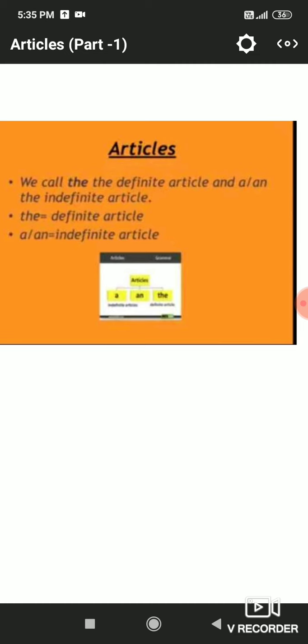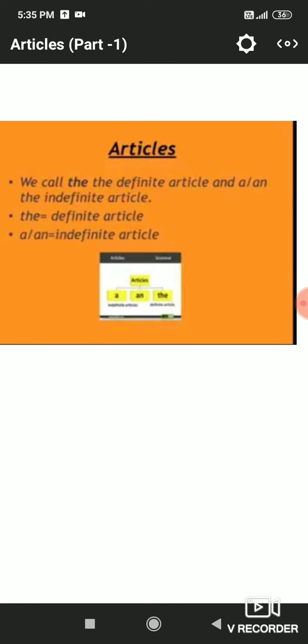Before going deep into definite and indefinite articles and their uses, we should be aware of the definition of definite and indefinite. Definite means something about which you are sure, and indefinite means you are not sure about it.